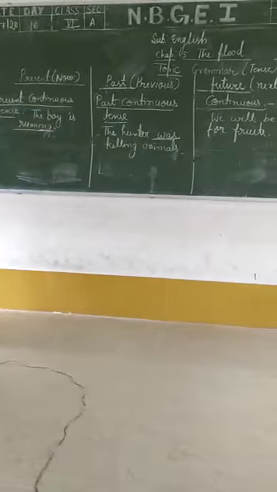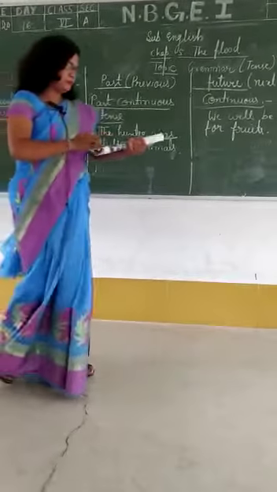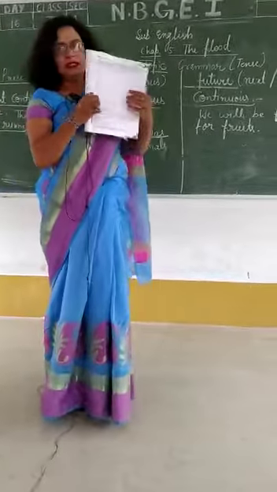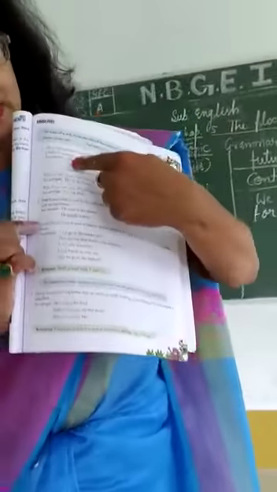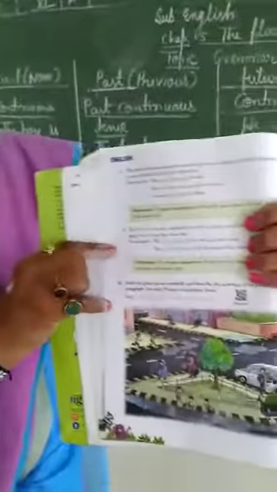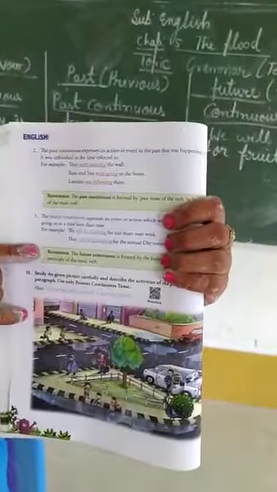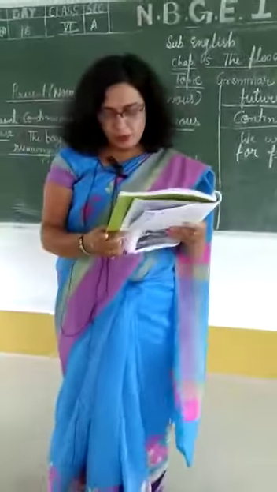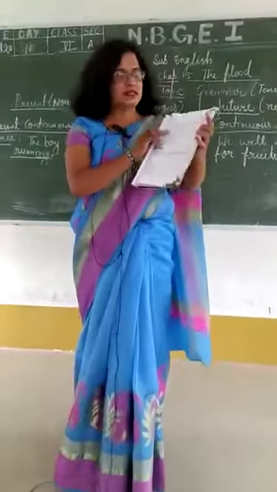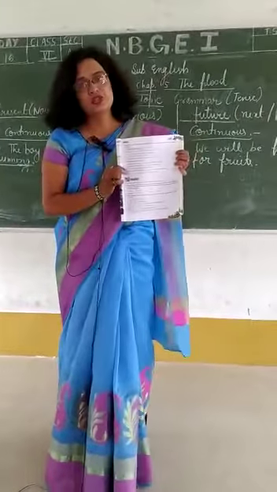Now refer to your book, page number 49. Look here. Here you can read about simple present, simple past and simple future tense. And when you turn the page, here on page number 50 you can read about continuous form of tenses and here examples also. Clear? Your homework is on page number 51, exercise I and exercise J. Thank you.